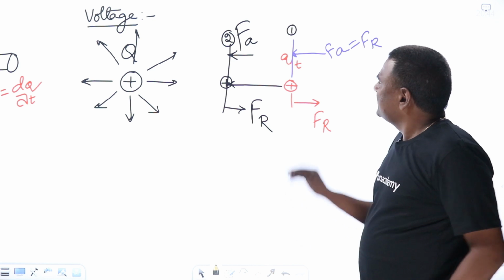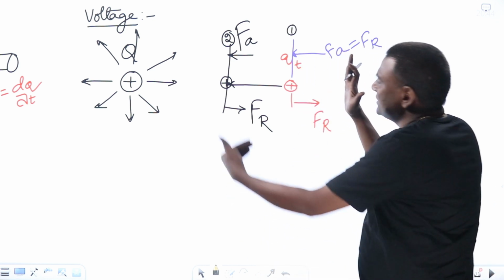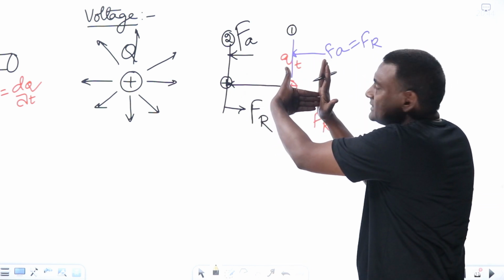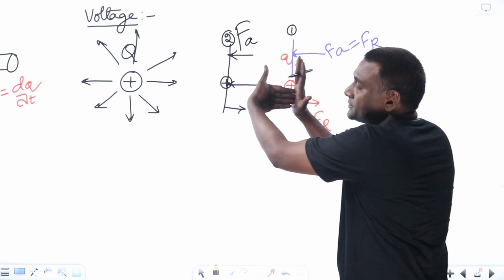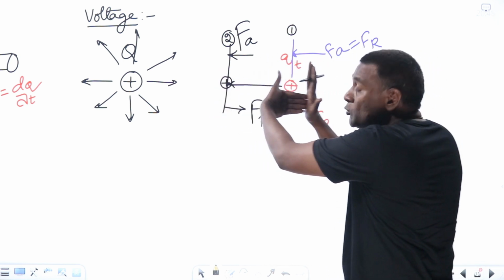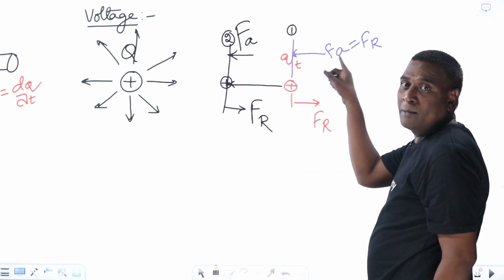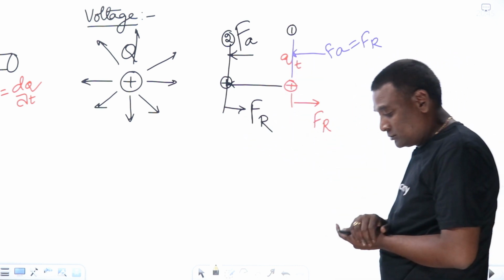Now, see here, for example, my applied force is there. Repulsion force is in this direction, and my applied force is in this direction. It is stable there. Now, gradually, I am moving towards point 2. So while moving, what will happen? My applied force should be more because the repulsion force is becoming more.